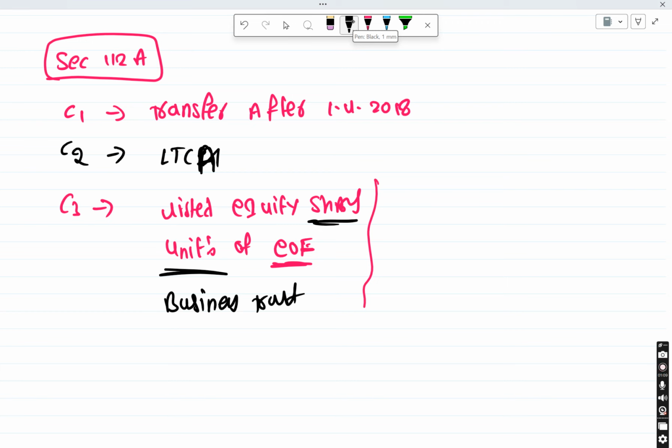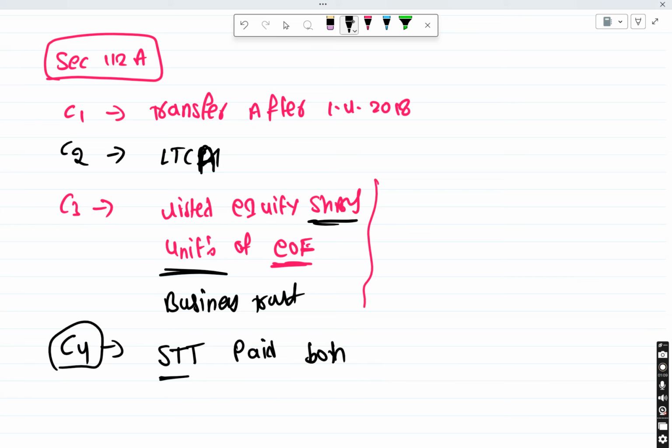So this is condition 3, and condition 4 is important. There is something called security transaction tax you have to pay. If your shares are listed on a recognized stock exchange, you can buy and sell at any point of time from your mobile, from anywhere. They are giving you that facility, so for that you need to pay a tax, security transaction tax. It is paid both on buy and sell. While buying you pay security transaction tax, while selling also you pay security transaction tax.